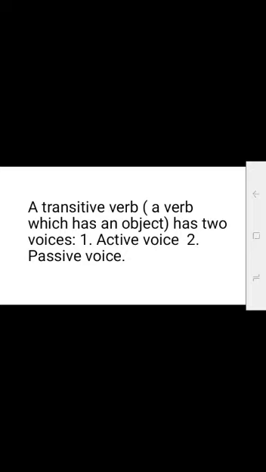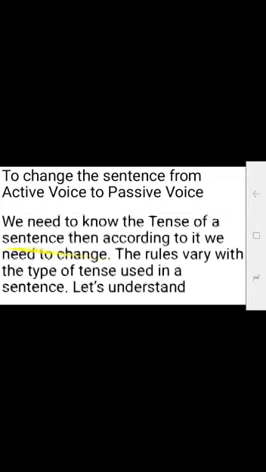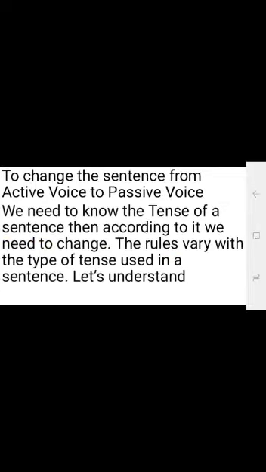A transitive verb, a verb which has an object, has two voices: active voice and passive voice. So our topic for today is active and passive. To change the sentence from active voice to passive voice, we need to know the tense of a sentence. Then according to it, we need to change. The rules vary with the type of tense used in a sentence. Let's understand.